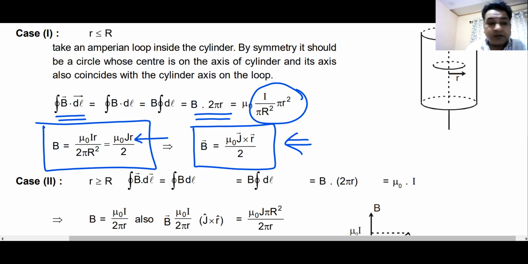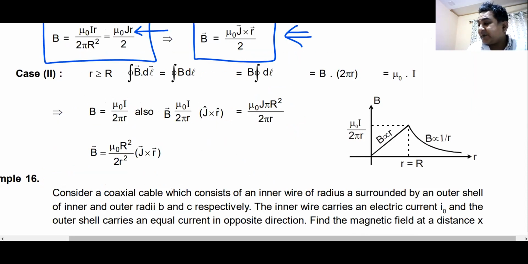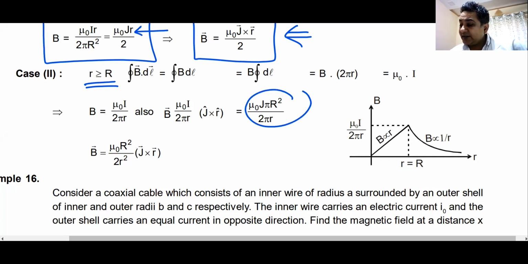Yes, sir. Then you can use a similar concept and find the magnetic field outside the cylinder. Outside the cylinder, the total current enclosed is I, which is J into pi R, pi capital R square. So the formula becomes like this: mu naught J into pi R square, pi and pi will get cancelled, J R square divided by 2R.